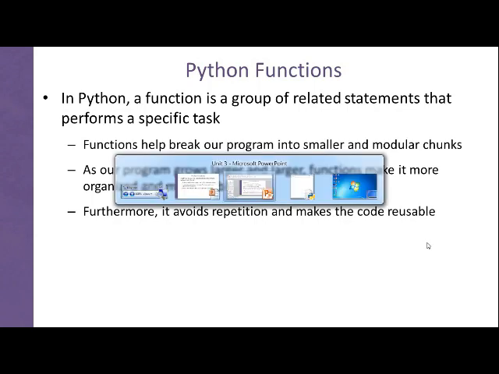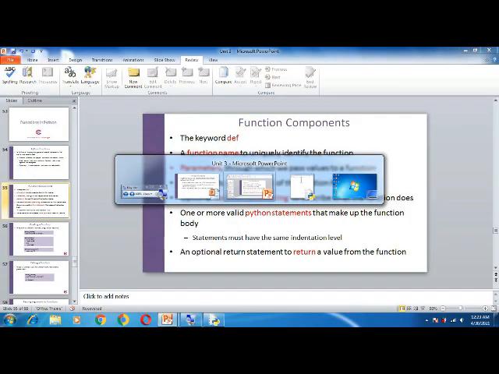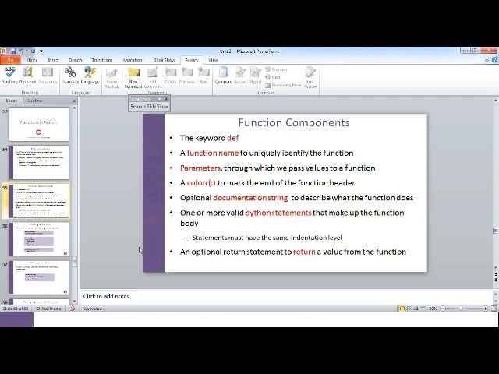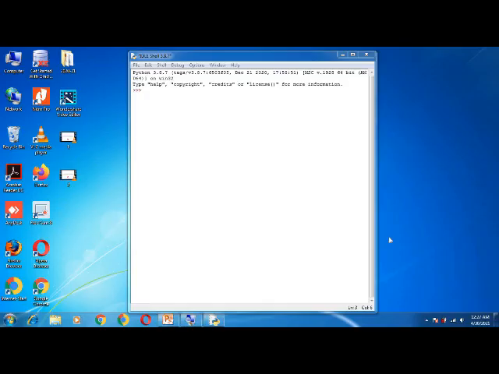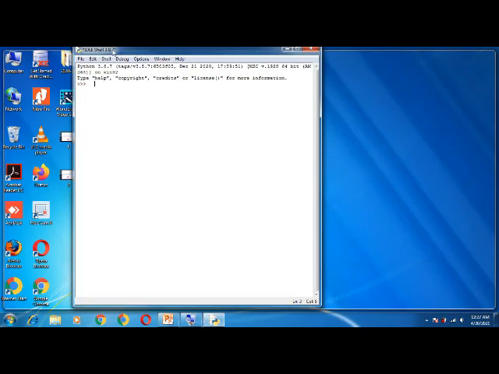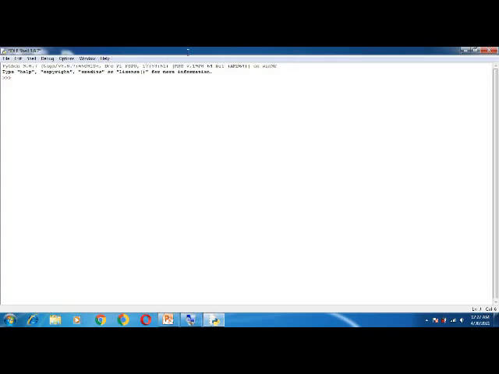Now let me switch over to the Python IDLE shell for showing the demonstration on how we can use functions in our programs to achieve code reusability, or to easily organize our programs consisting of hundreds or thousands of lines of code into easily organizable units. For this demonstration, I will prefer to use the script mode.